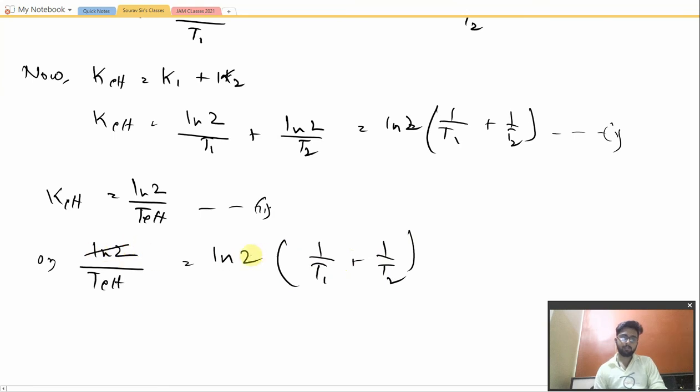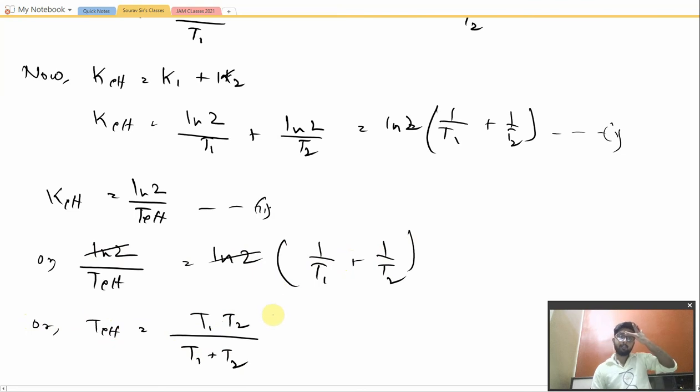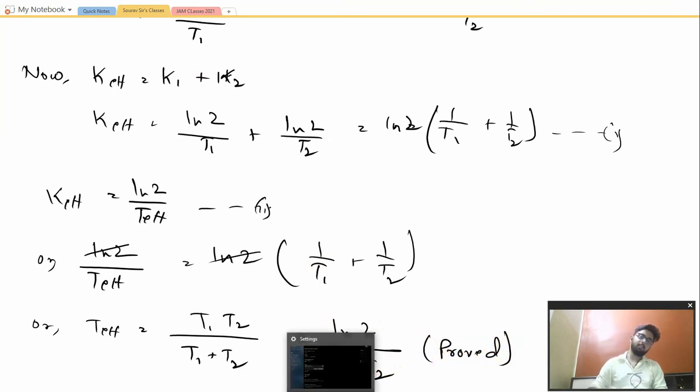This ln2 cancels out, so T effective is equal to T1 into T2 divided by T1 plus T2. Now T1 into T2 is equal to ln2, as derived earlier, divided by T1 plus T2. So this is the correct relation that we were asked to show. Okay, so proved.